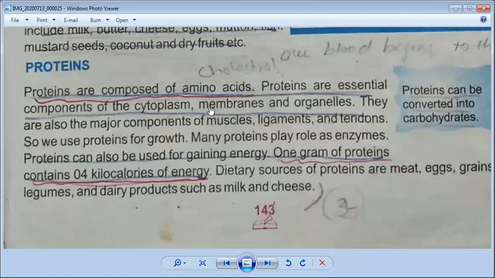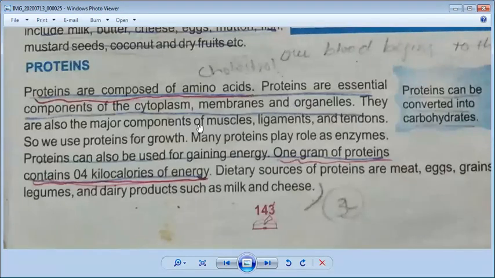We also discussed in chapter number 4 in great detail that inside the cell there are many organelles. For example, they have mitochondria, ribosomes, Golgi apparatus, lysosomes, centrioles, and many other organelles. So proteins help to make organelles, membranes, and cytoplasm. When these three things are combined, they make the structure of a cell. That's why proteins are called the building blocks of life.